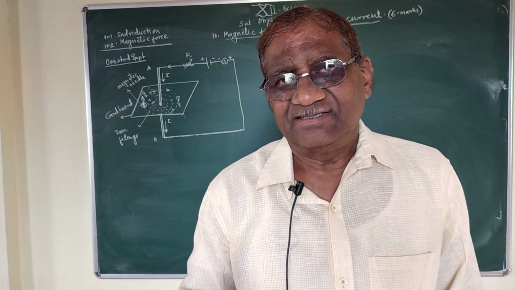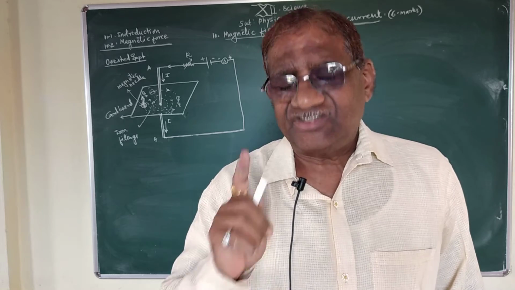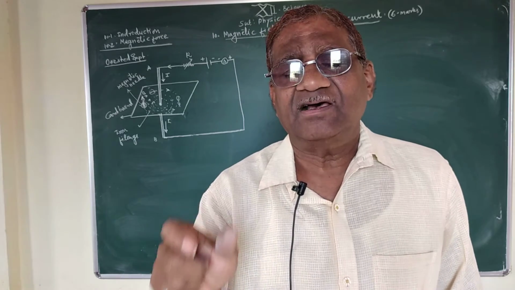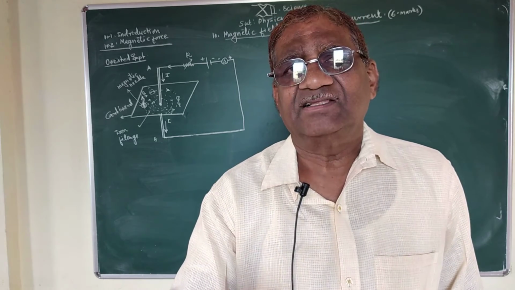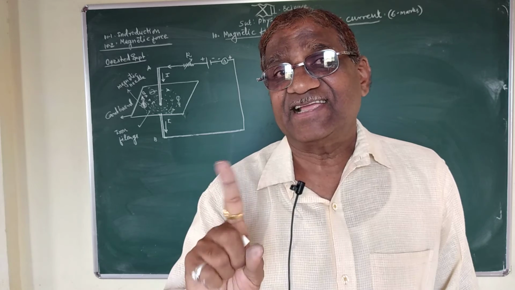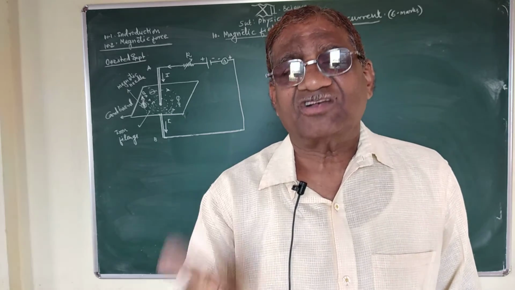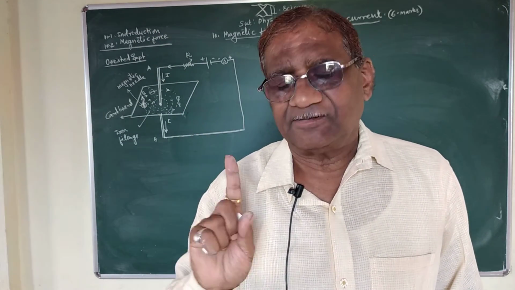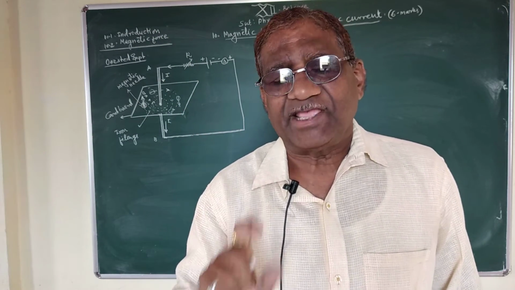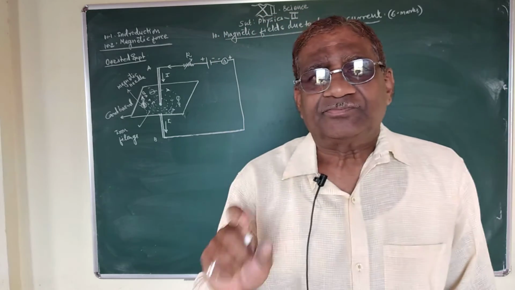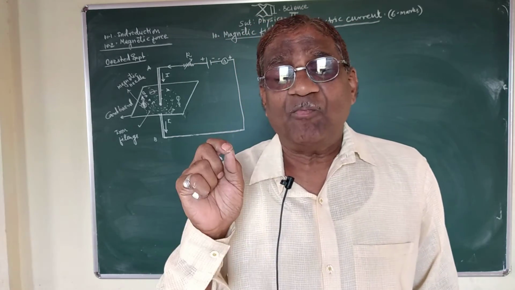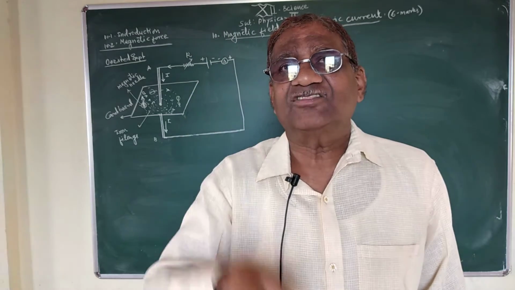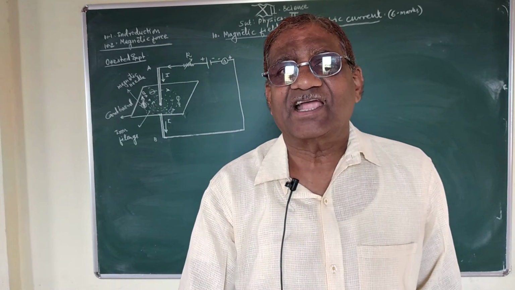As there is change in deflection of the pointer in the magnetic compass needle, this indicates that there is production of magnetic field around this conducting wire. So in this way, this deflection of the pointer of the magnetic needle depends upon the strength of electric current passing through this conducting wire.